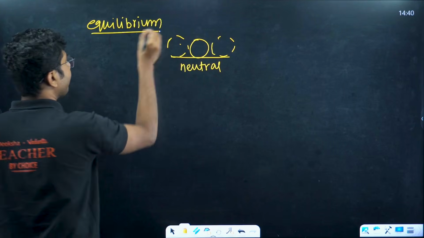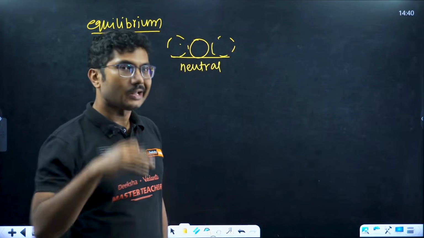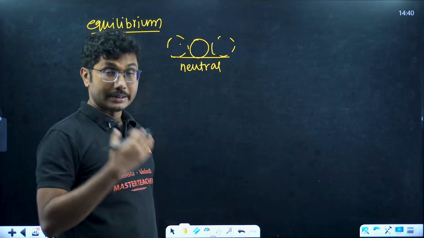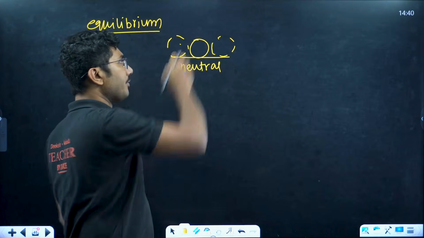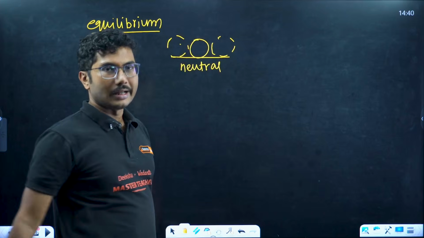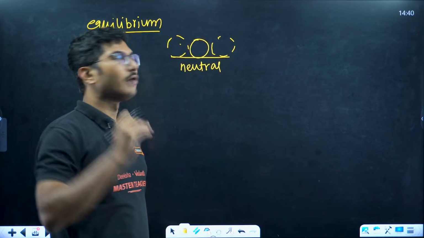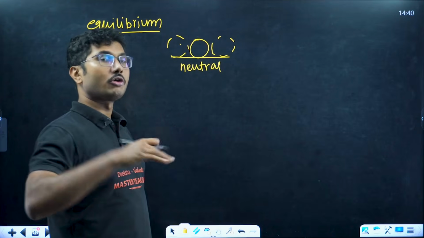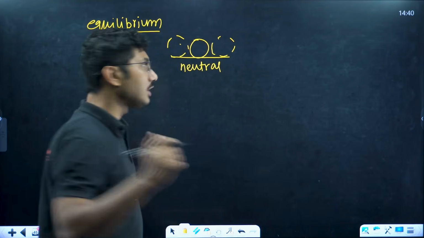Okay, so if you move an object slightly right or left, and the object still stays in its new position, let me explain once more. Suppose you have a ball. If you take the ball slightly right or slightly left, and the ball stays in its new position without trying to come back to its original position or go somewhere else, that kind of equilibrium is called neutral equilibrium.